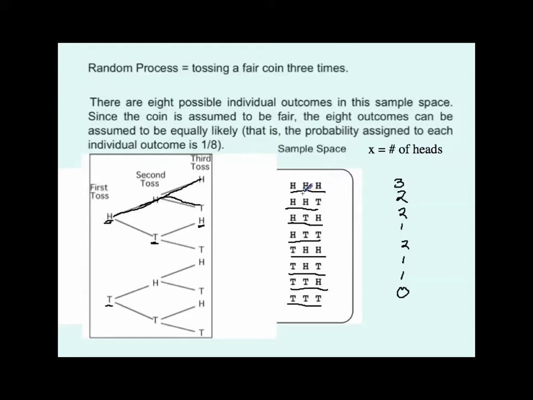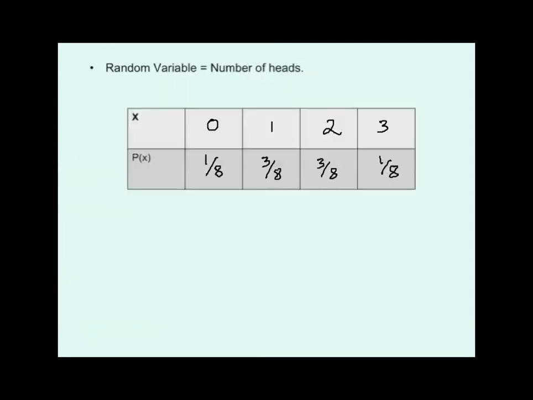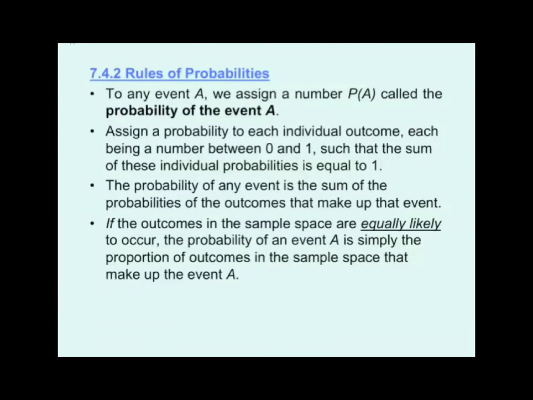So this particular event right here, I'm going to change color here for you. So just to start off with this one, heads, heads, heads, the random variable, since it's counting the number of heads, would assign that a 3. Okay? This particular event right here, which is heads, tails, tails, since it's counting the number of heads, the random variable would assign it a 1. Okay? Hopefully you're getting all that.